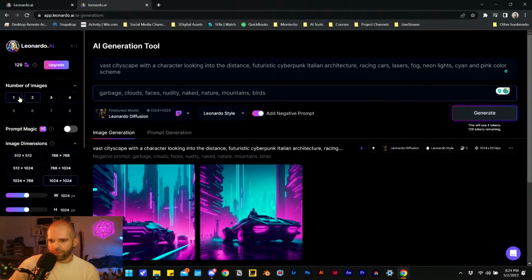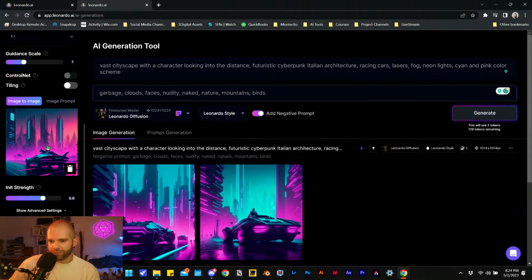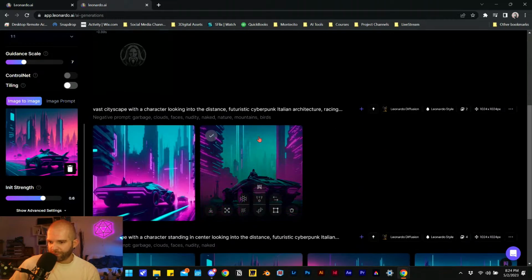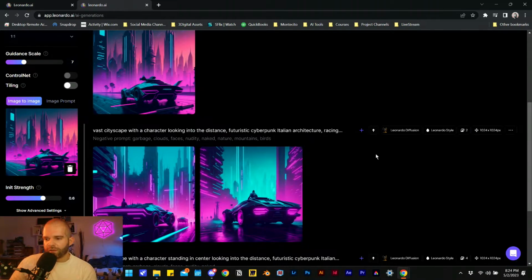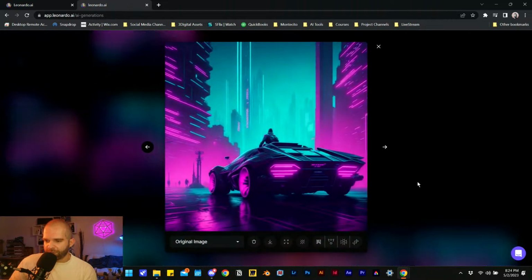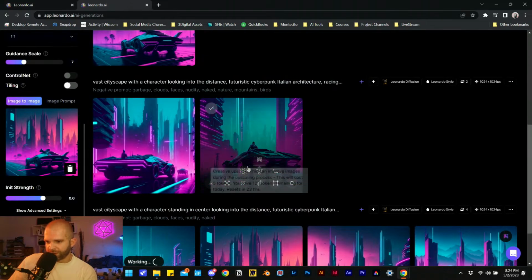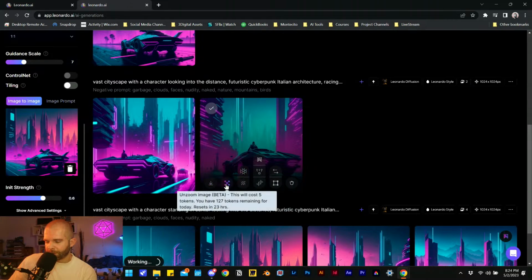Let's ask for just one. And let's see if it is truly sticking to that image. Although all this is pretty consistent. I wonder how much more consistent it would be with the seed. So we can try that out. This is pretty neat too. I like this one. Let's use this one to test that idea out. So I want the data for this image. Unzoom, remove, all that good stuff.